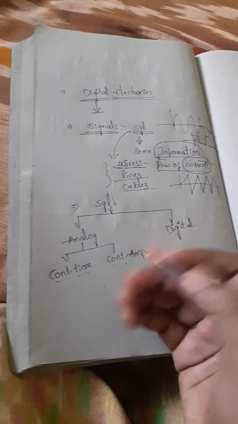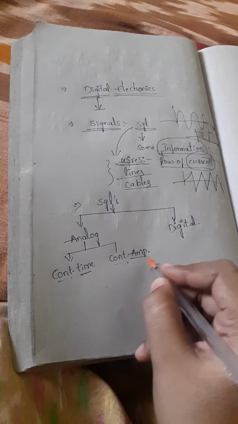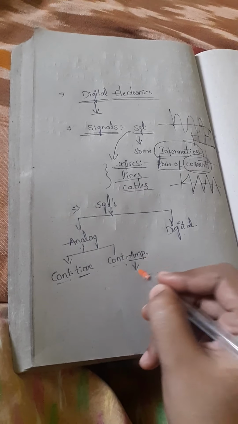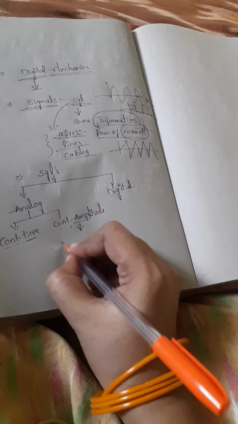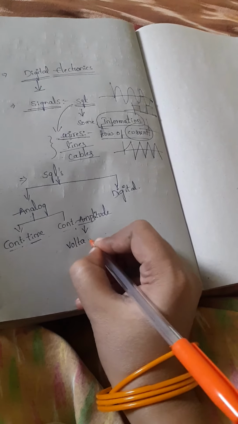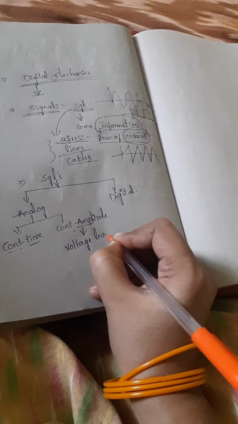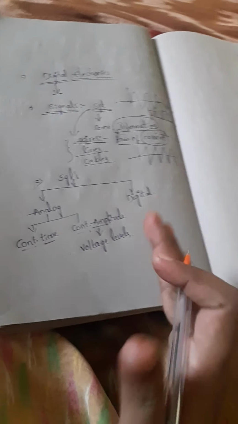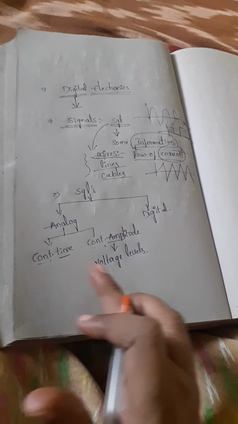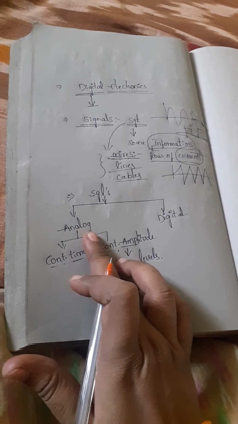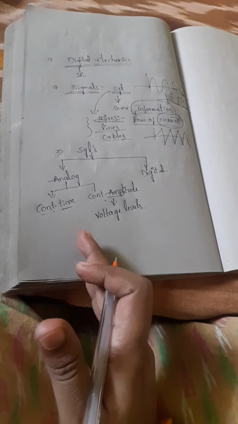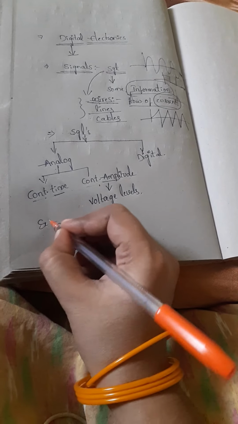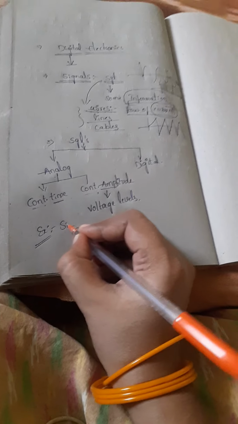Time you already know, right? Here amplitude is nothing but, another name we can refer to it by, voltage levels. That means signals having continuous time and continuous voltage, we can call them analog signals. The best example for an analog signal is the sine wave.